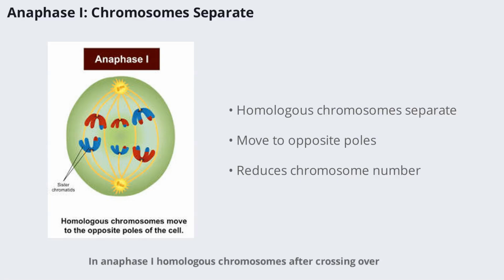In anaphase I, homologous chromosomes, after crossing over, start moving to opposite poles of the cell. This separation reduces the chromosome number by half, ensuring that each daughter cell will be haploid. The movement is guided by the spindle fibers, which pull the chromosomes apart with precision.